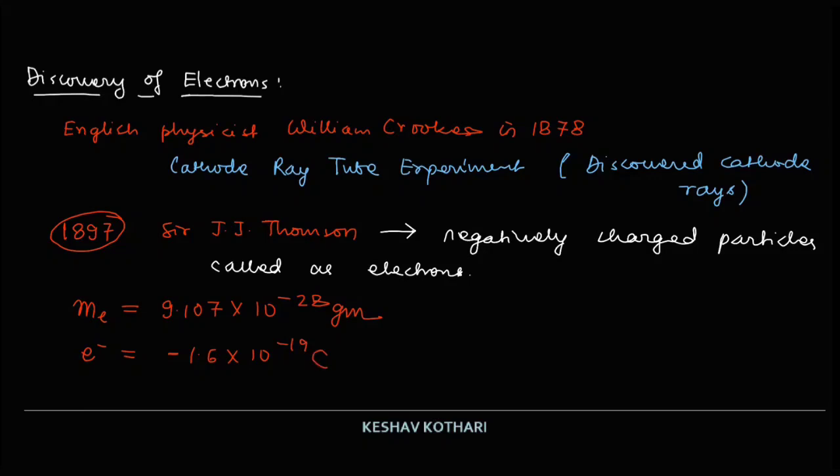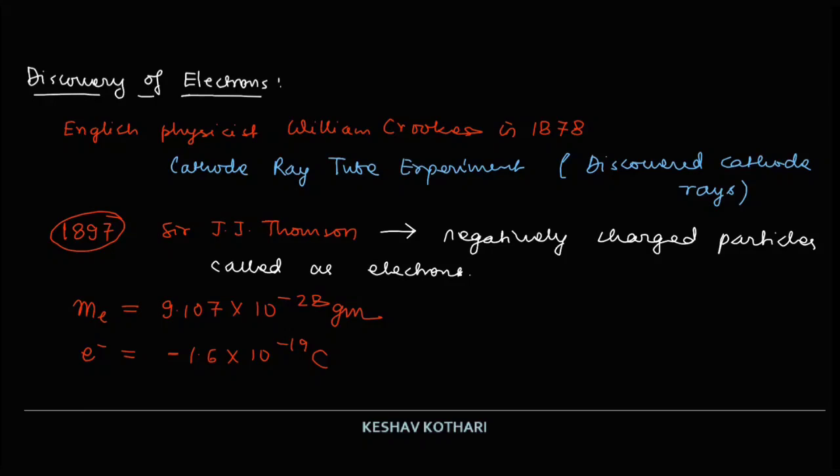So this was discovered, and this is the complete theory for the discovery of electrons, wherein first of all the cathode ray tube experiment was performed by William Crookes, followed by the work of J. J. Thomson, and along with Millikan's oil drop experiment, it was discovered that the mass of the electron is 9.1 × 10^-28 gram, or 9.1 × 10^-31 kg, and the electronic charge was calculated to be -1.6 × 10^-19 coulomb.